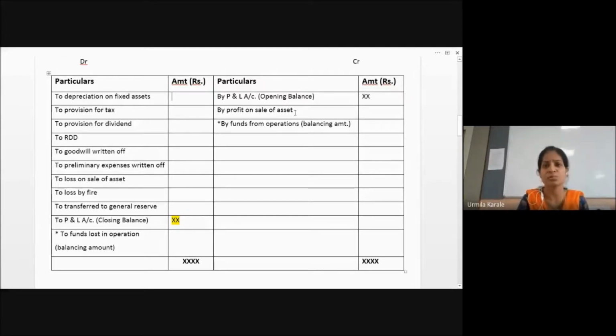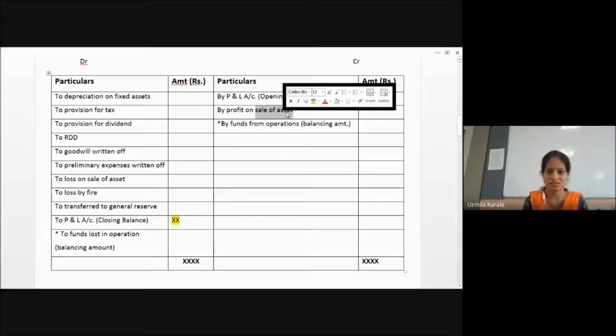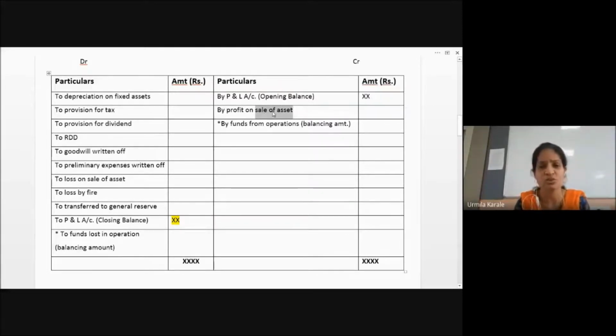And if I have got any other profit by selling an asset, why am I minusing this? This profit I have got in this year only, but why am I minusing this? Because my business is not to sell the assets. My business is to carry out the business, sell the products. But I have got some profit. Since I have got the profit, I have shown it in the profit and loss account credit side. But this profit is not relating with your business activities. This is, we can say, profit from the investing activities.